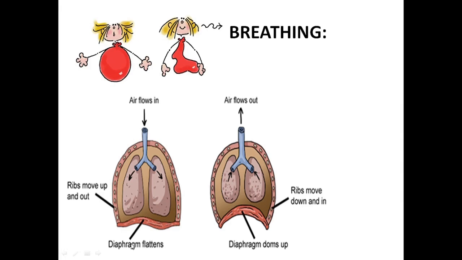So these two movements, the movement of the ribs and the movement of the diaphragm during inhalation and exhalation, are important. And one more term which has been discussed here is the residual volume. So what is residual volume? Residual volume is the volume of air which is present in our lungs even after complete exhalation. When we throw out the air during exhalation, even then there is a definite volume of air which is still present in the lungs. That's called the residual volume.